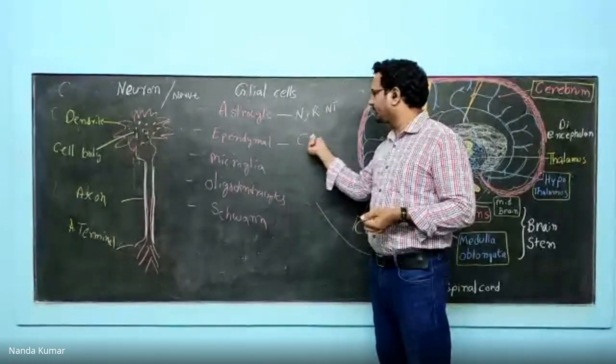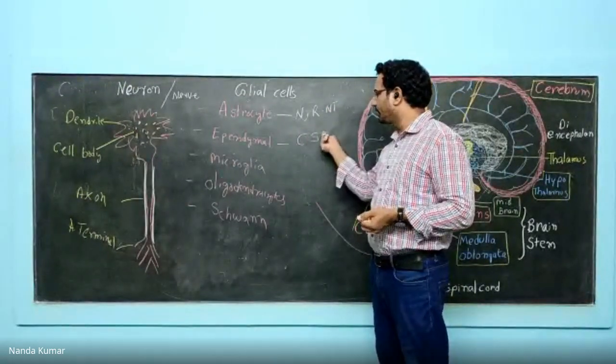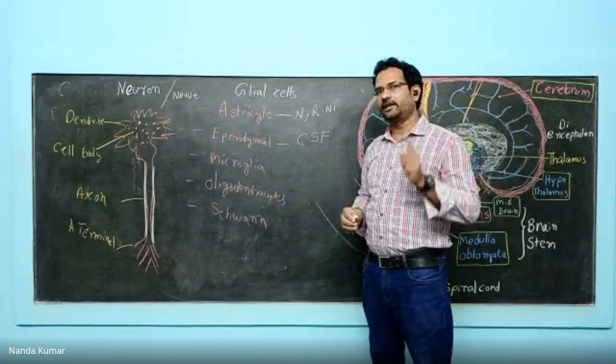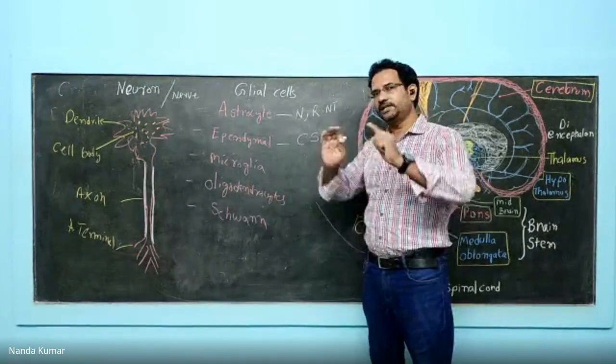Ependymal cells, we have just seen, their job is to help in the formation of cerebrospinal fluid with the help of the choroid plexus and ventricles.